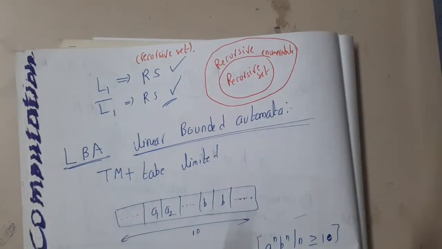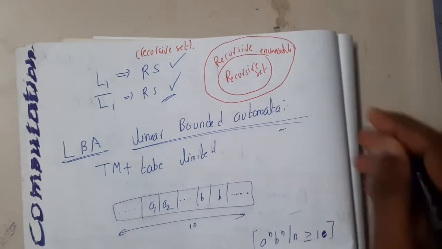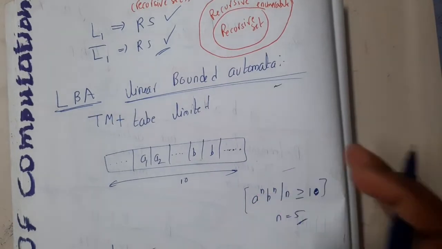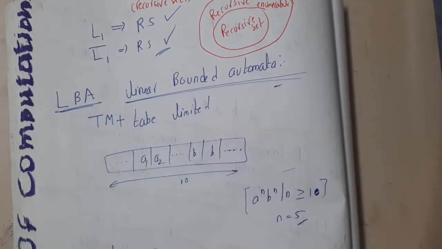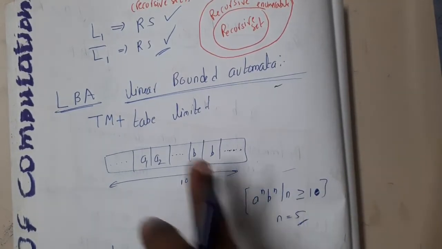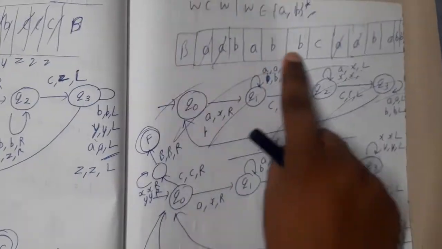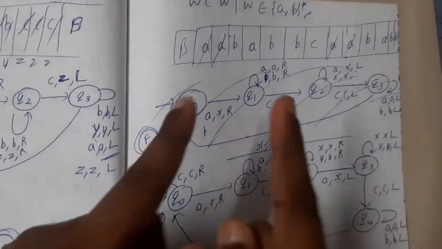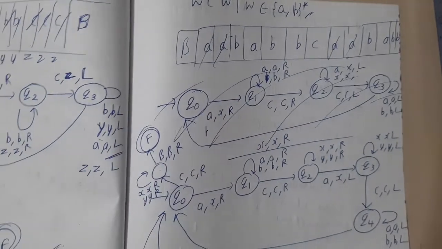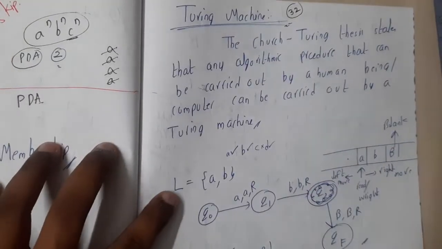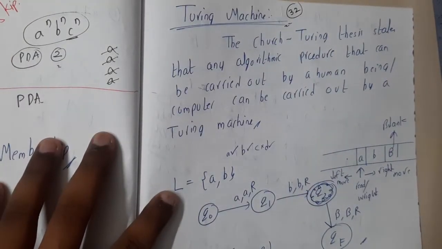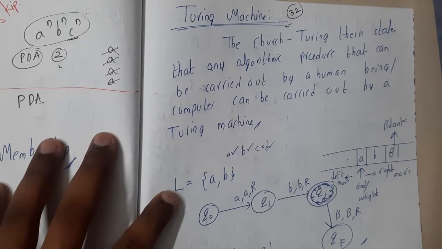So now let us discuss linear bounded automata, guys. In simple words, a linear bounded automaton is nothing but a Turing machine only. But in a Turing machine, if you recall, every time we have an infinite length tape, right? I think I did not discuss the initial part of the Turing machine, so let me discuss it now.